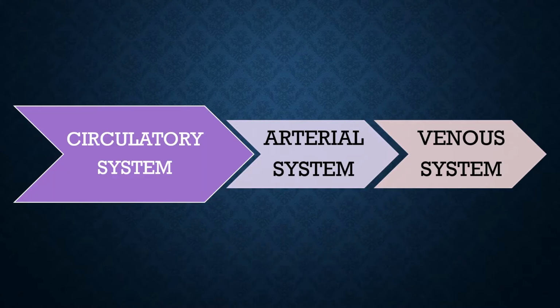What is the circulatory system? The continuous flow of fluid from one part of the body to another is called the circulatory system. It consists of the arterial system and the venous system.